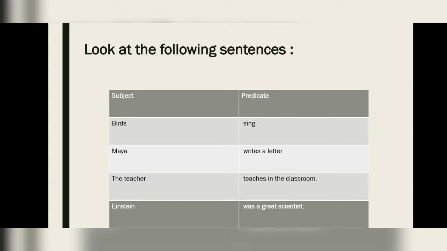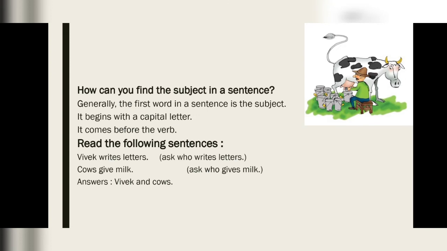So, in this table, birds, Maya, the teacher, and Einstein are your subjects, while sing, writes a letter, teaches in the classroom, and was a great scientist are your predicates. Now comes the question: how can we find the subject in a sentence? There are some patterns.